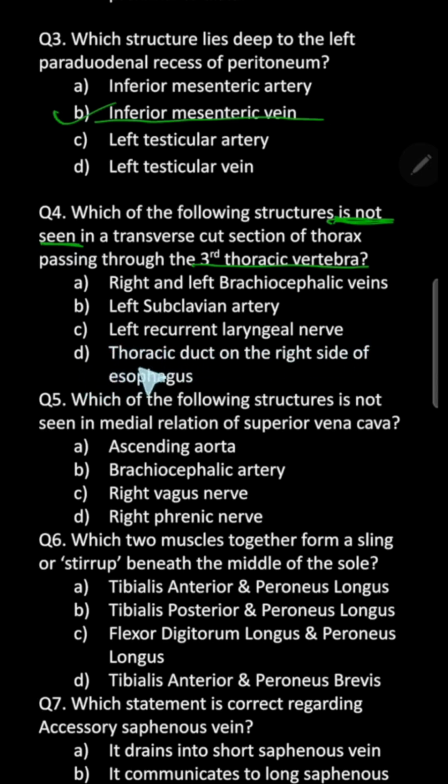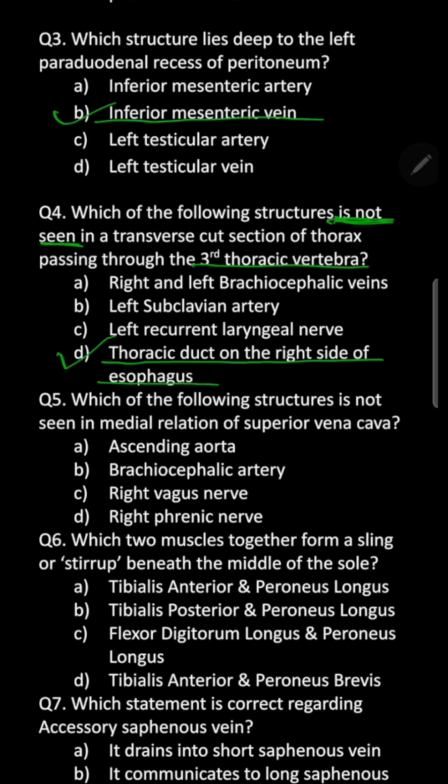The D choice is thoracic duct on the right side of the esophagus. This is a wrong statement because thoracic duct no doubt you will find there in the superior mediastinum, but in the superior mediastinum it lies on the left side of the esophagus.